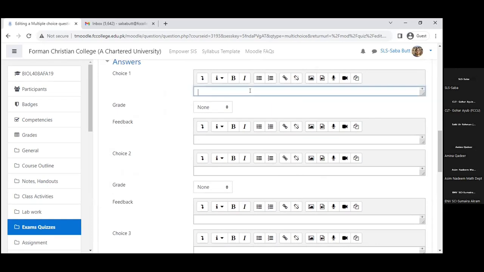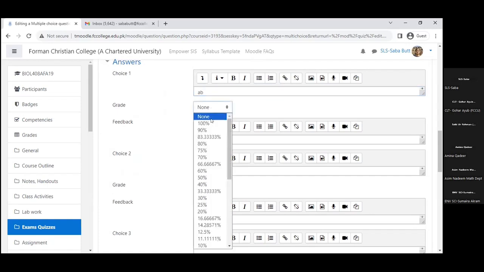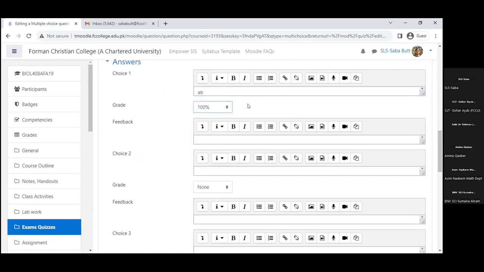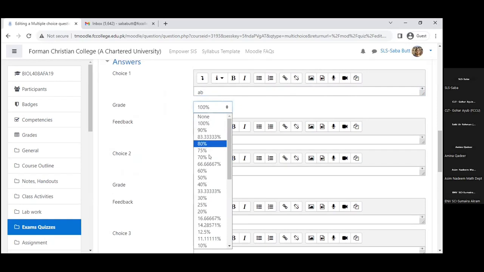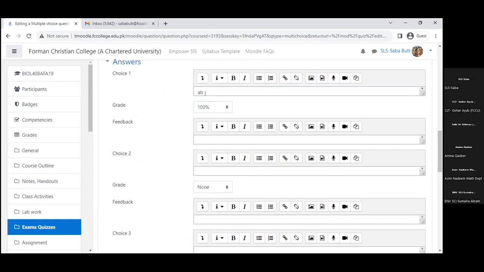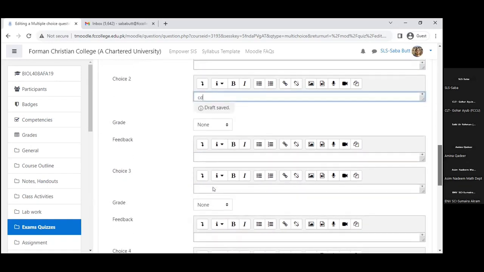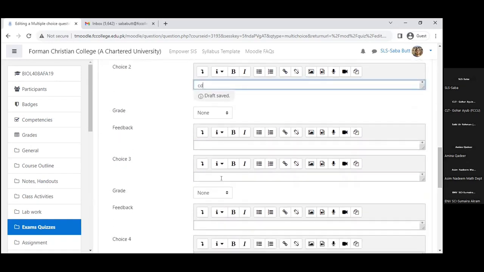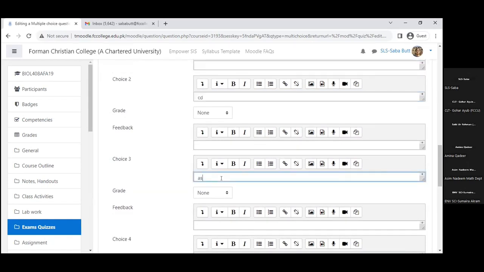Now here we have to enter the choices. For example, I say choice 1 is A, B. Now you have to choose at least one of them to be 100%. Or if you have multiple correct choices, you can use other options to decide how many marks are given to a particular choice. So I'll say A, B is 100%. Second, I'll say any second answer. Choice 3, we can add as many choices as we want.